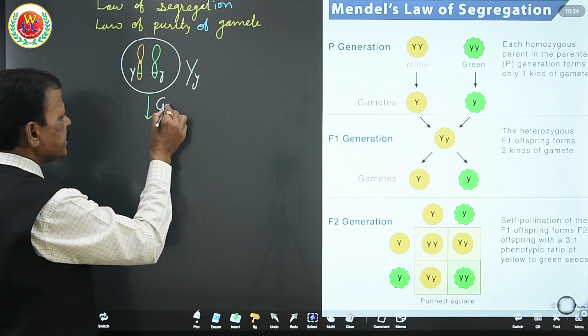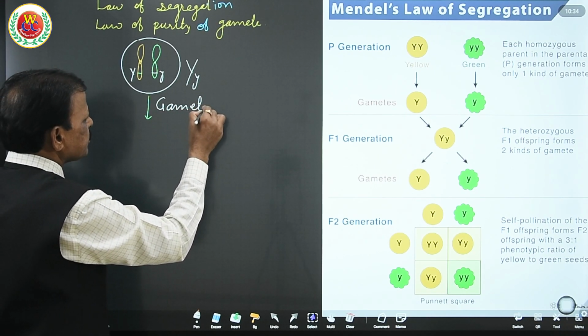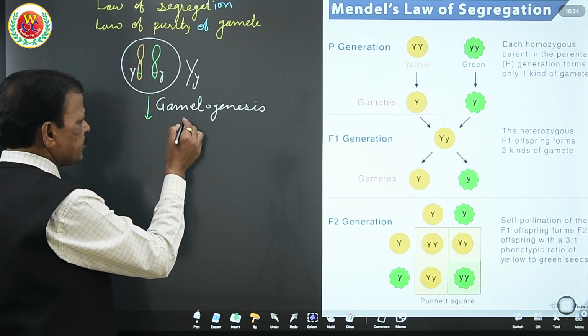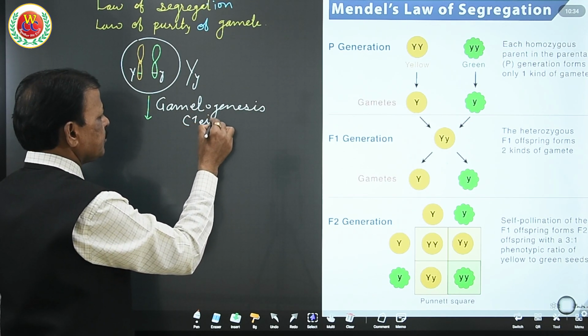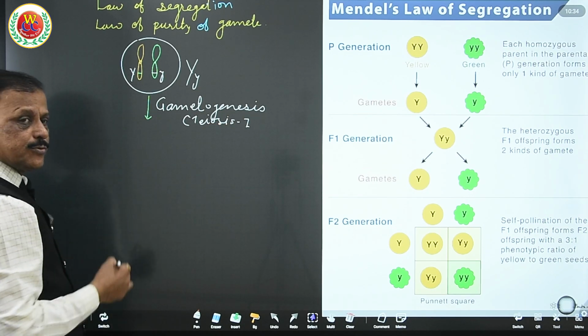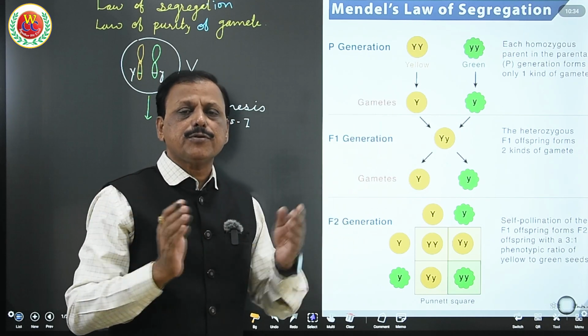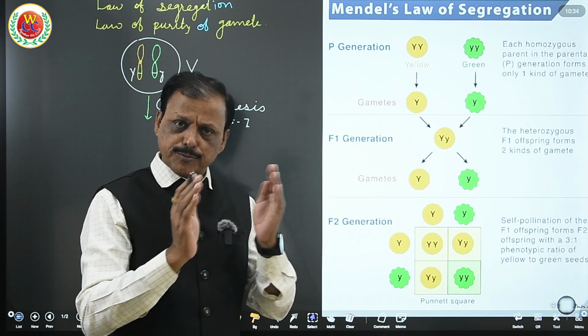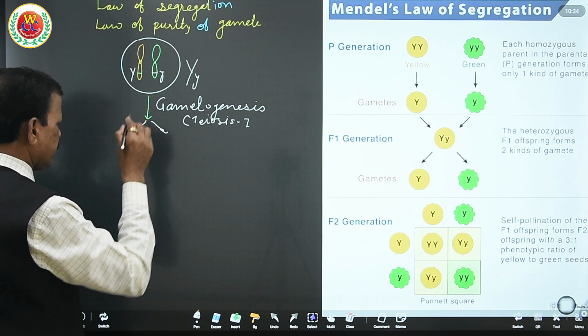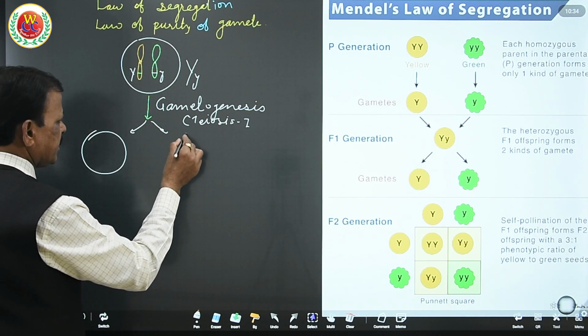But during gametogenesis, that is the process of formation of gametes, as we know it is meiosis 1 and 2. During meiosis 1, there is a separation of chromosomes. Homologous pair of chromosomes gets separated and forms two cells. To understand it, just observe. These two cells are produced.